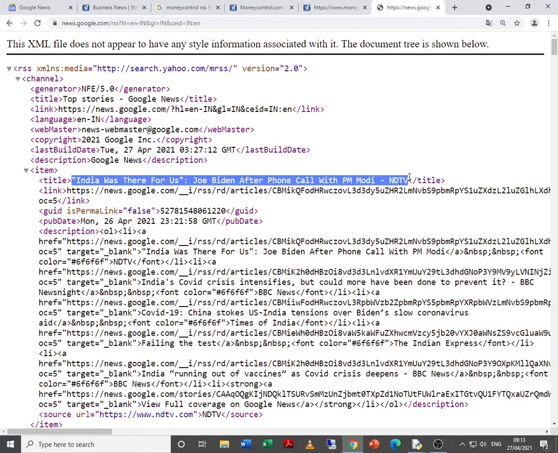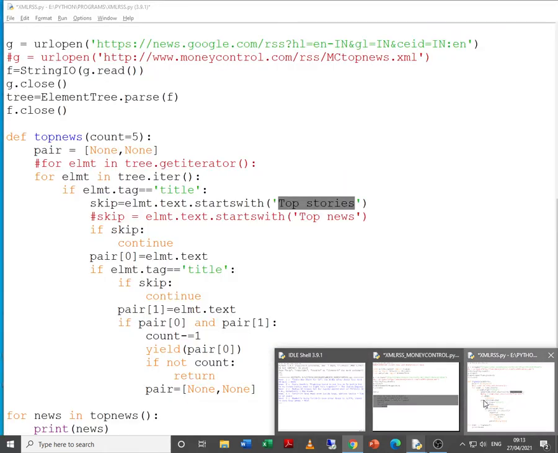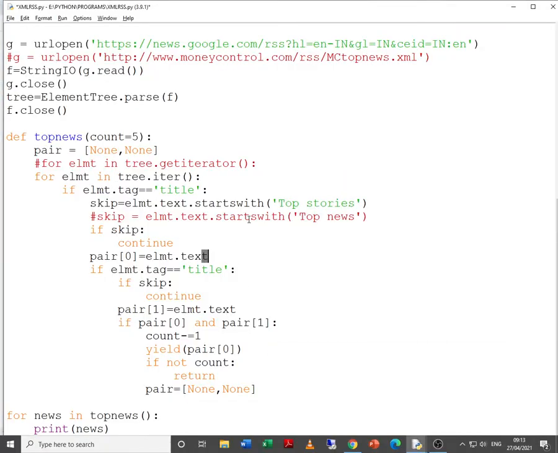So that is why, as far as the coding is concerned, we are first trying to find the title tag, and if the text of the title tag starts with top stories, then we need to skip.